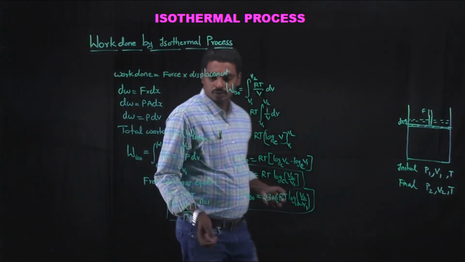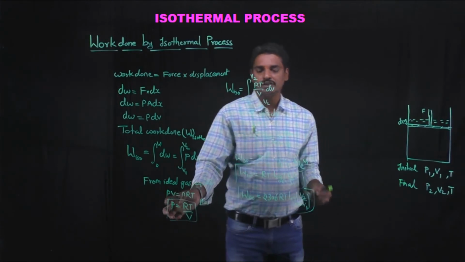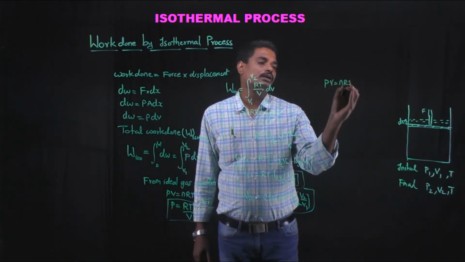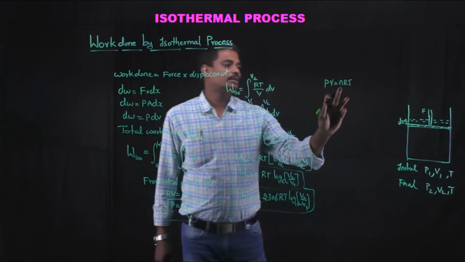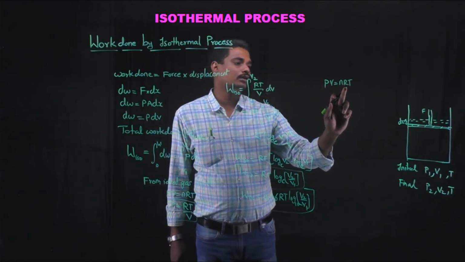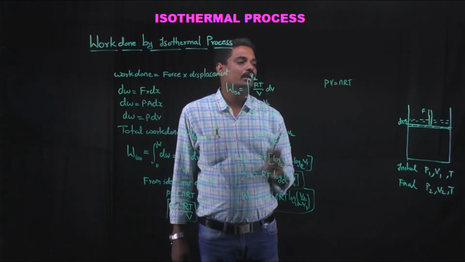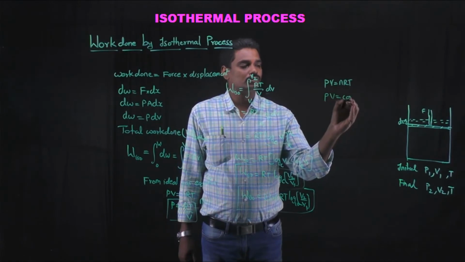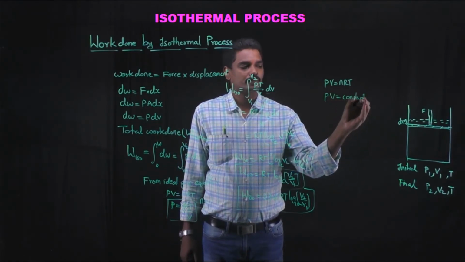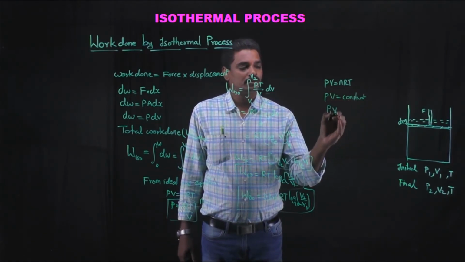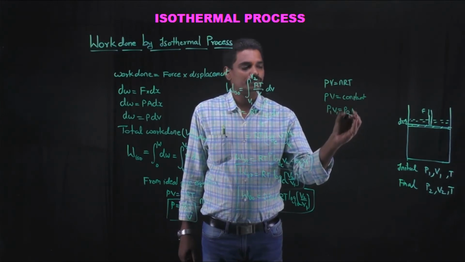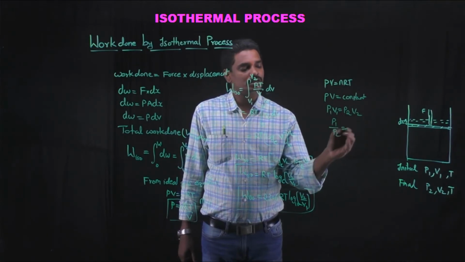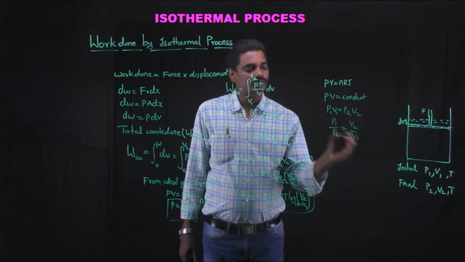Okay, so from the ideal gas equation, PV is equal to nRT. Here n, the number of moles, is constant, R is the universal gas constant, and in isothermal process temperature is constant. Hence PV is equal to constant. Therefore P1 V1 is equal to P2 V2, or P1 by P2 is nothing but V2 by V1.